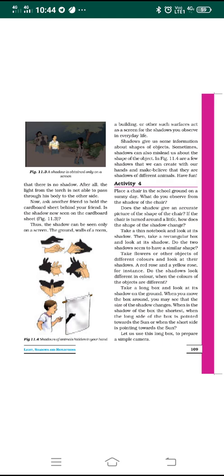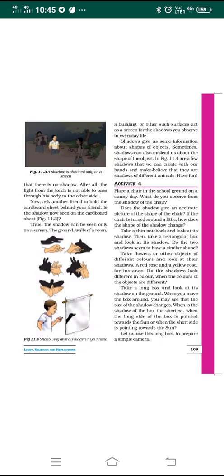So what are the different materials which can be used as a screen? During daytime the ground acts as a screen. When you stand in any place during daytime, the shadow is formed on the ground only, not on any person or object. So the ground acts as a screen for shadow formation. Even the walls of a room act as a screen. Yes, and a building can also act as a screen. Any other surfaces can act as a screen for the formation of the shadow.